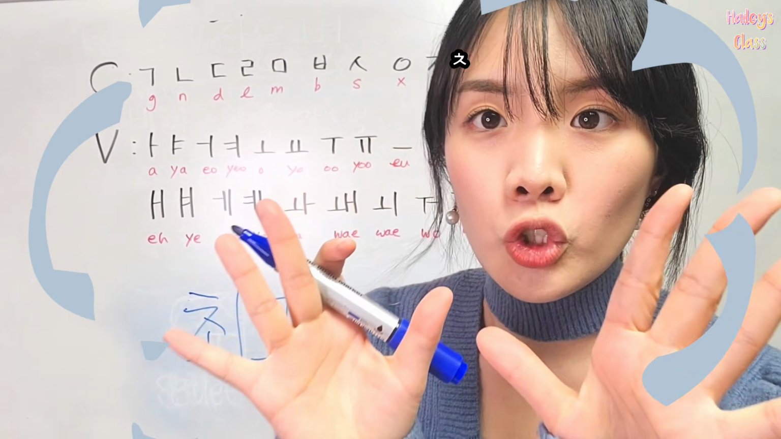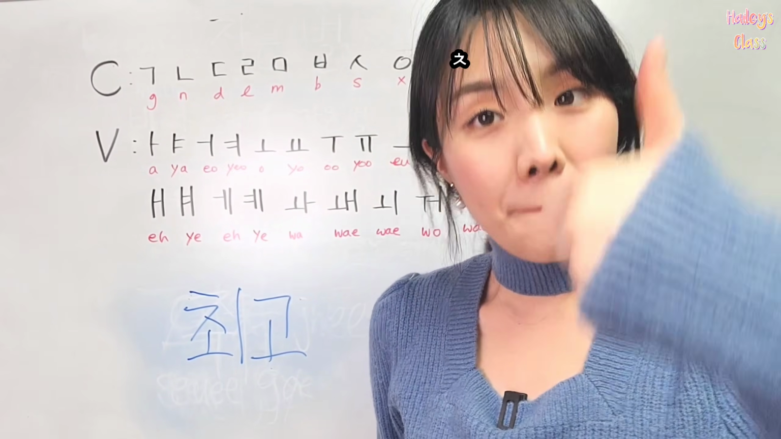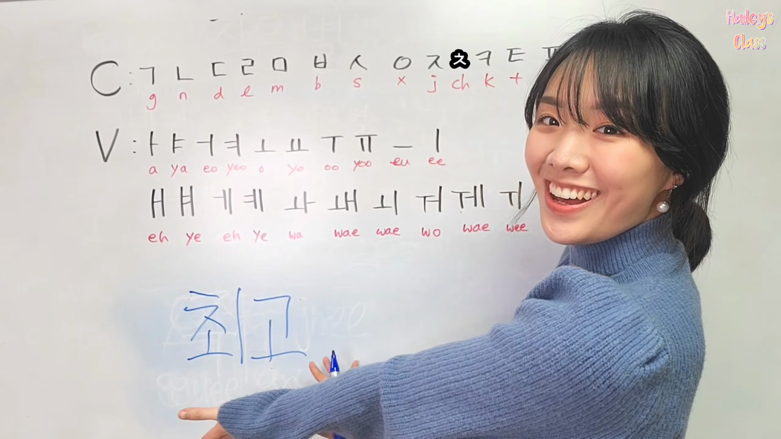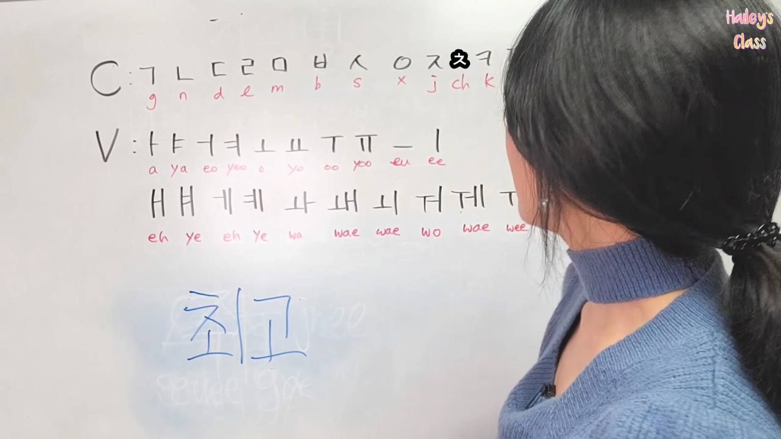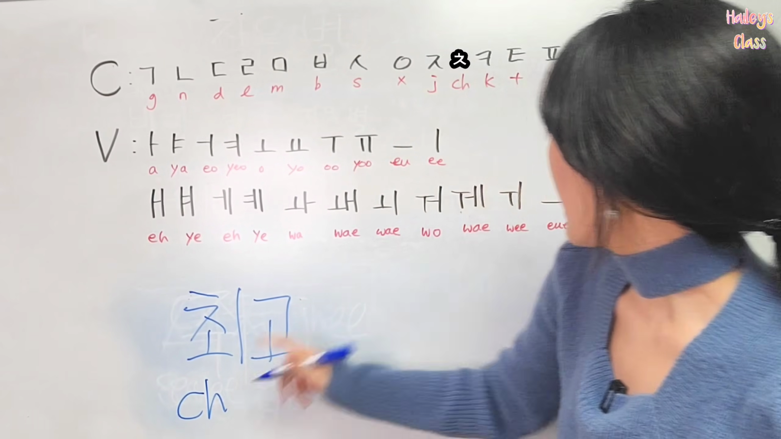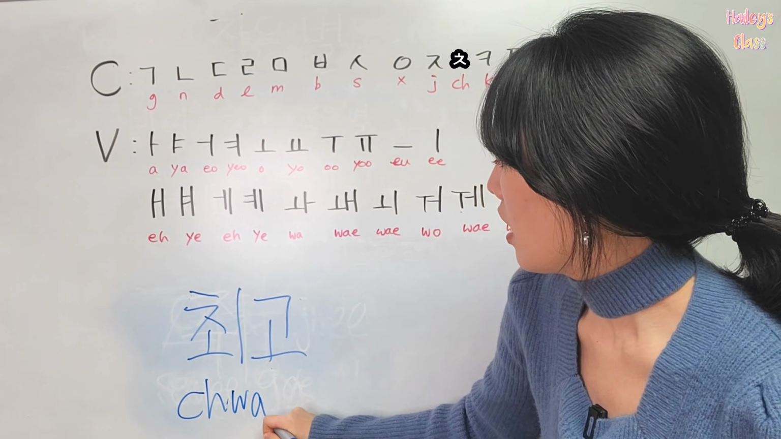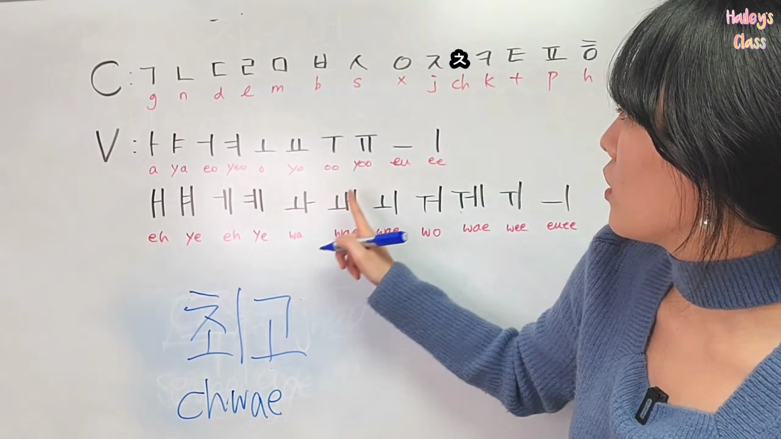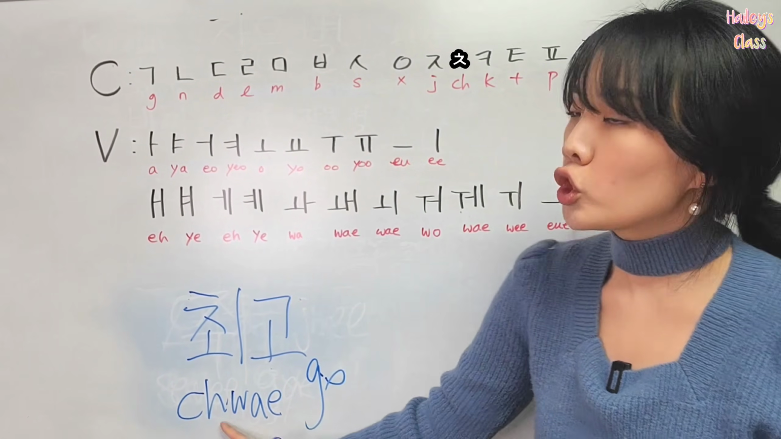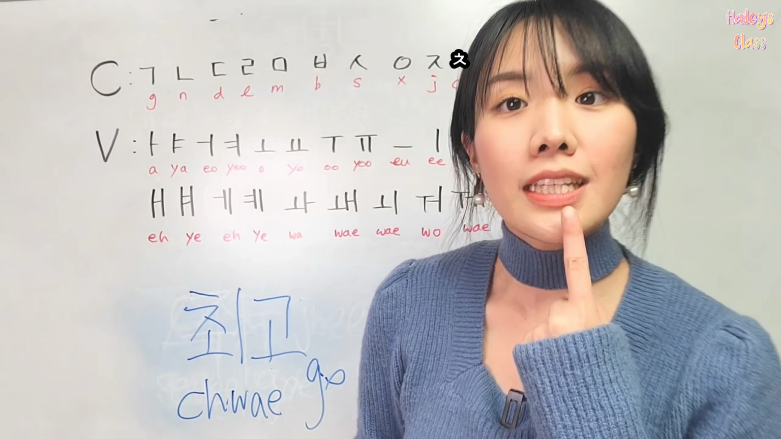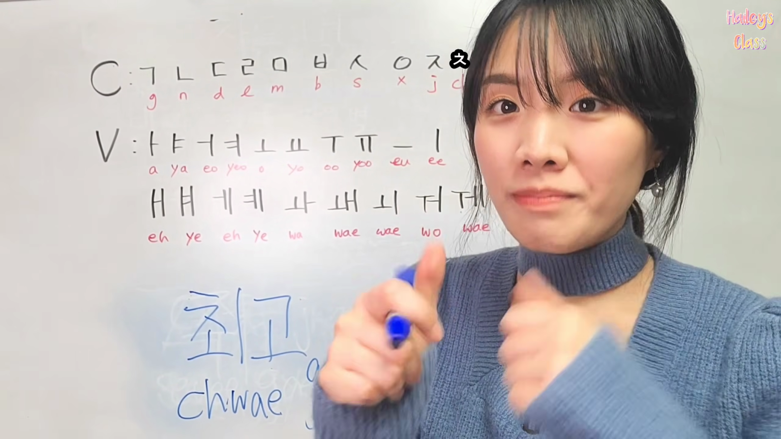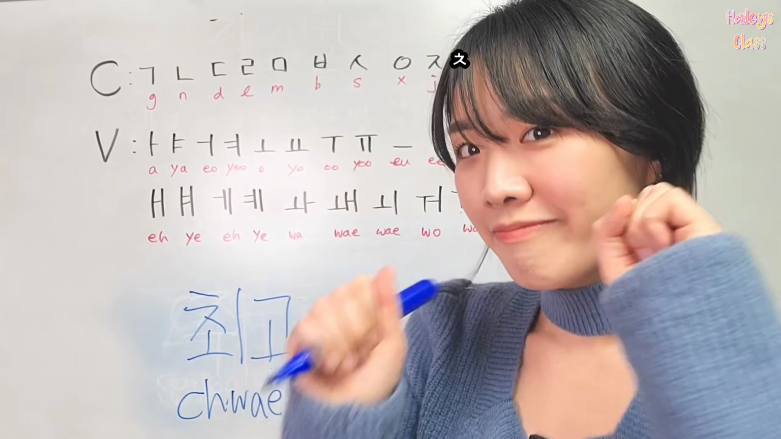Move on. 친구들, you're the best. Best in Korean is this one. And how to read it? It's ch, and then it's 왜. And then g and 오. So it's 최고. In Korean is 최고. You are 최고.